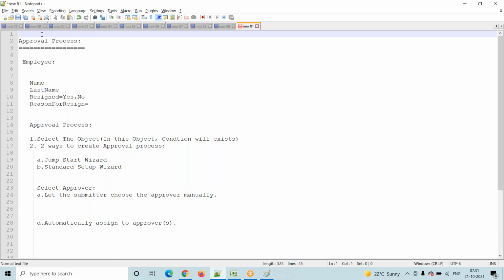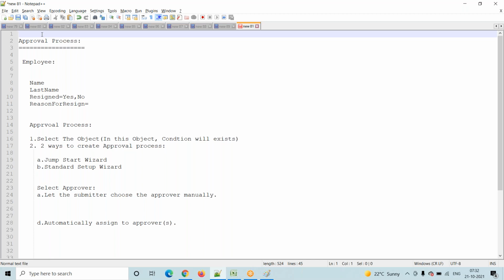That is the approval process concept. One user needs an approval from another user. The other user is nothing but a manager or some other person, it doesn't matter. Suppose that user approves, then he will continue his process. Suppose that user rejects, then he will stop the process. That is the approval process concept.